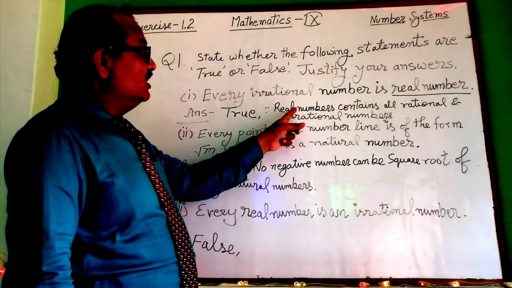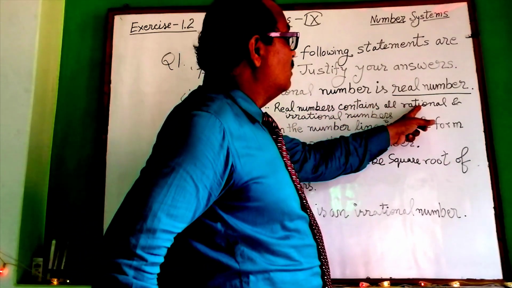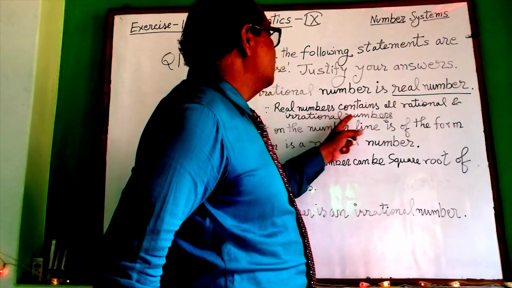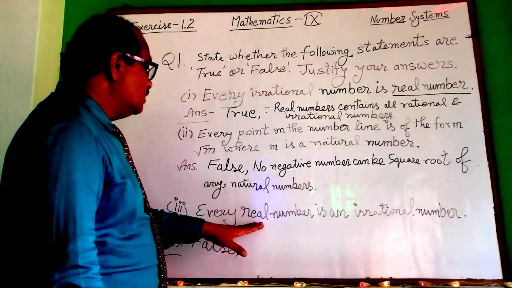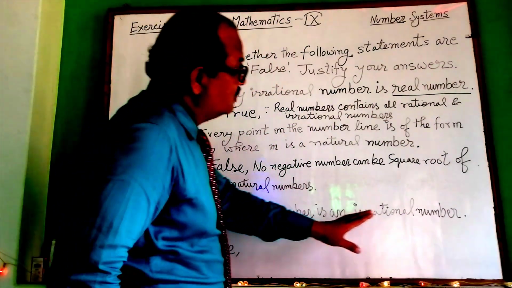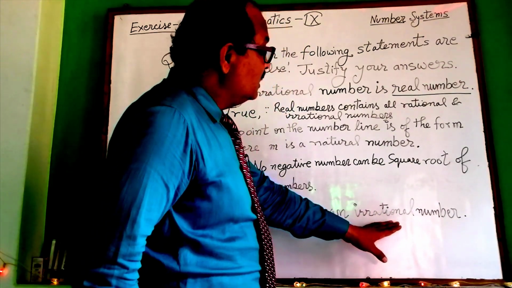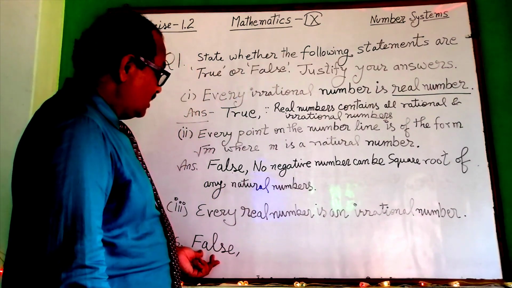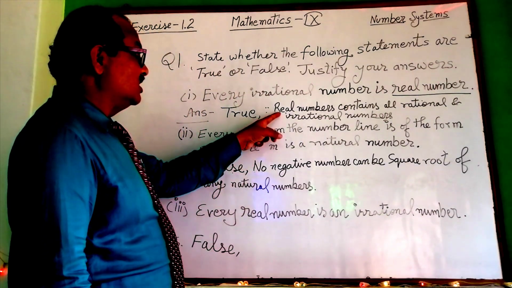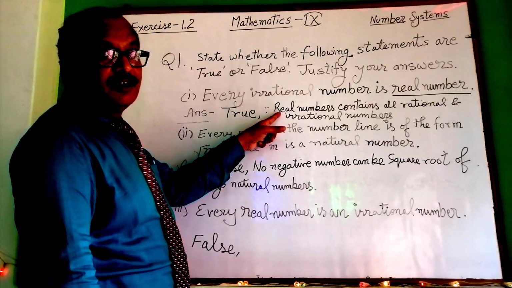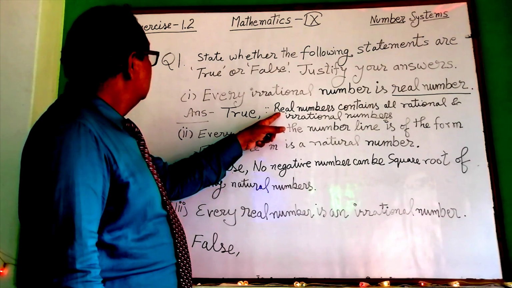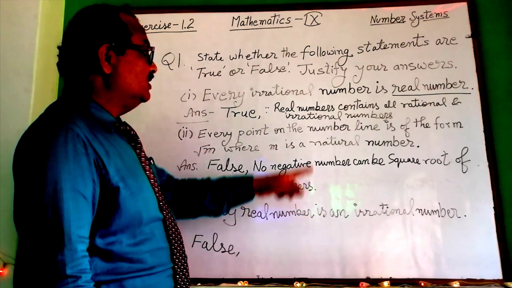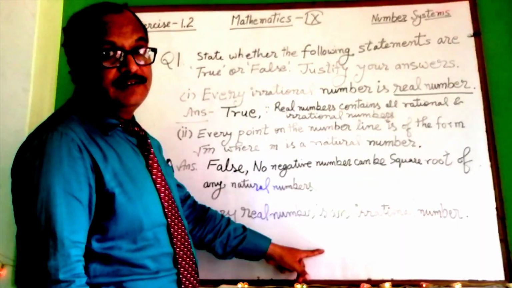Same thing. Real number contains all rational and irrational numbers. So all the real numbers are not irrational. It may be rational also. So answer is false and explanation is same as in question number 1 first part. Same explanation you may write it here.